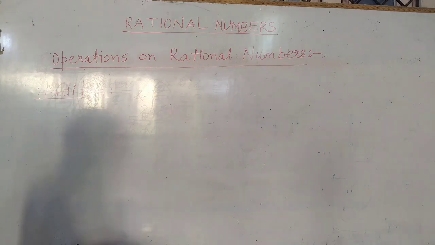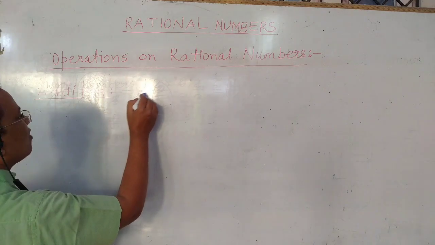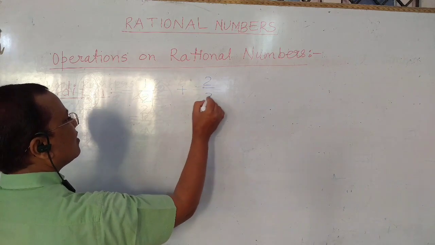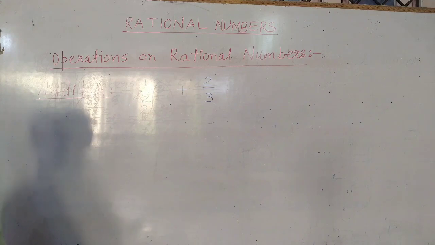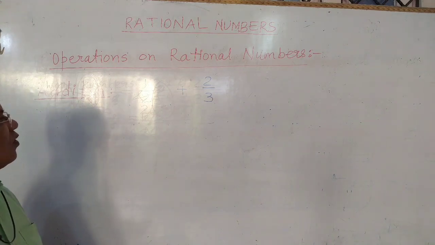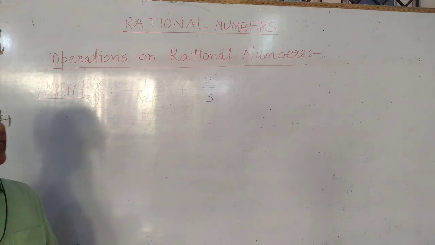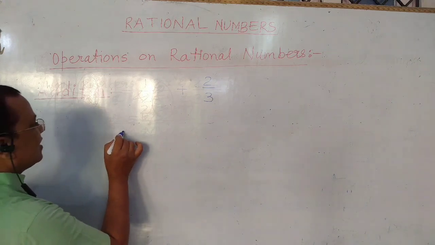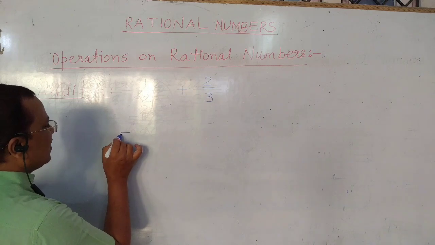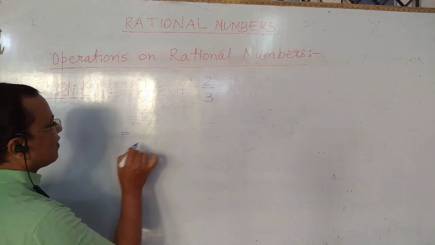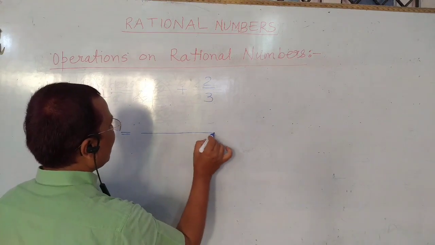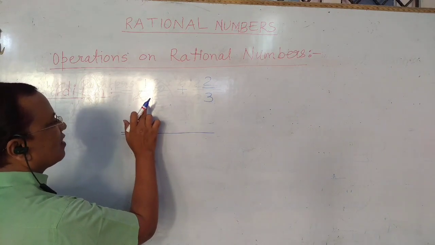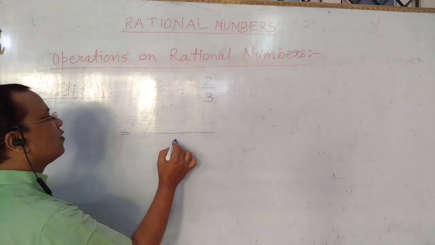Suppose we have to add two rational numbers, 1 upon 2 and 2 upon 3. For adding these two numbers, we add them like fractions and find the LCM of the denominators. Here the denominators are 2 and 3, and the LCM of 2 and 3 is 6.